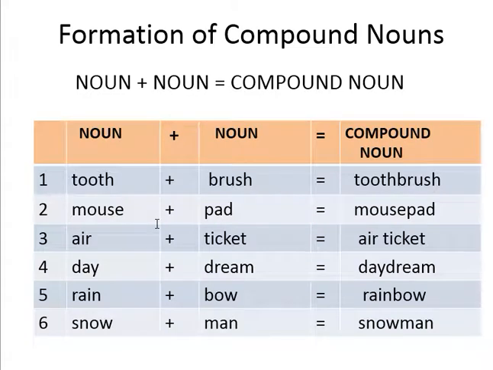Formation of compound nouns. A compound noun can be formed with two nouns. Here are some examples of the noun plus noun structure. 1. Tooth plus brush is toothbrush. 2. Mouse plus pad is mouse pad. 3. Air plus ticket is air ticket. 4. Day plus dream is daydream. 5. Rain plus bow is rainbow. 6. Snow plus man is snowman.